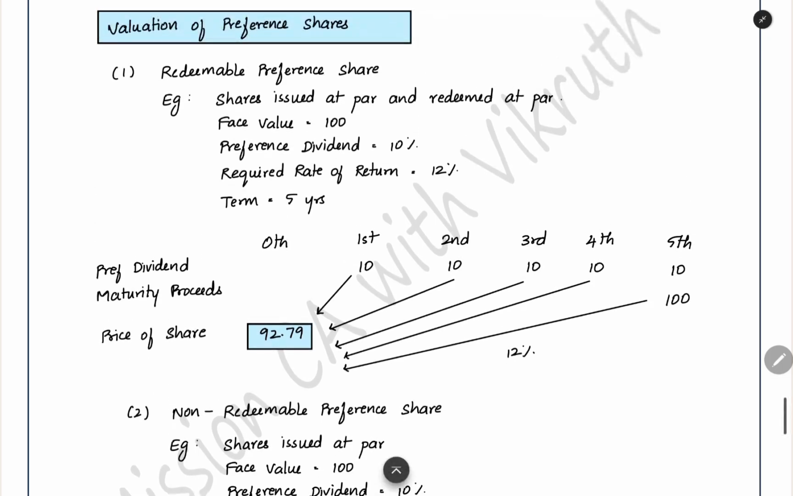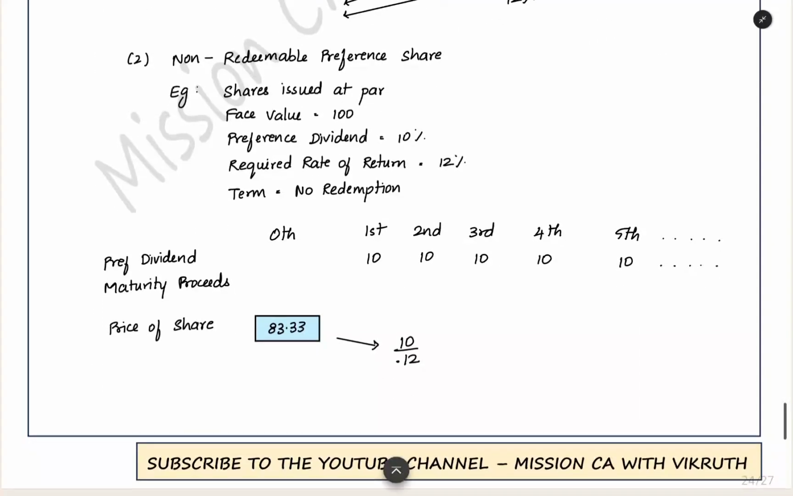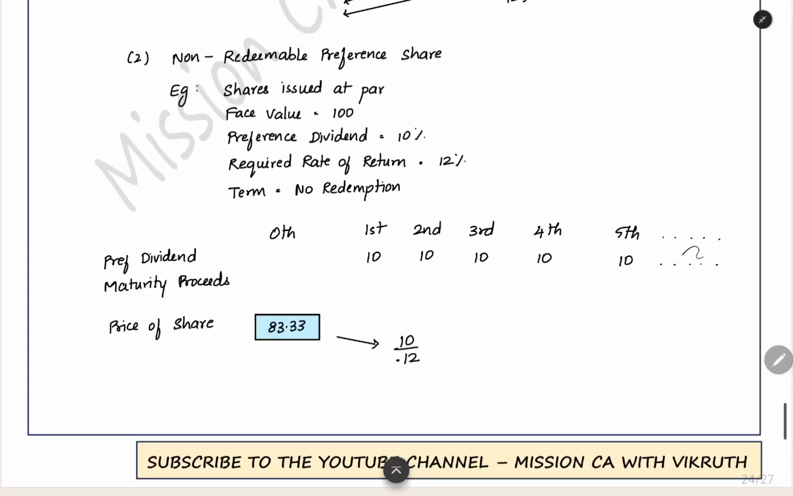That's all about the valuation of preference share if it is a redeemable preference share. When you have a non-redeemable preference share, it will be there, but maturity will not be there. Every year, the same dividend you will have.